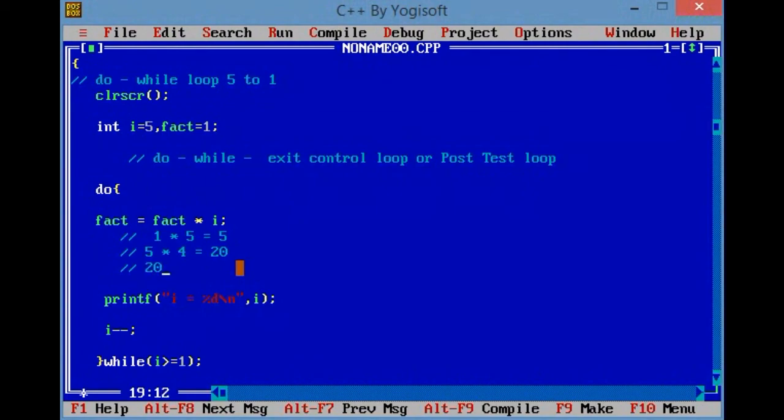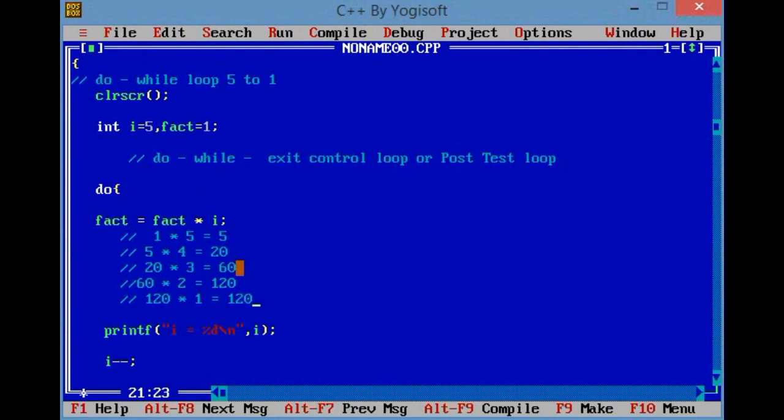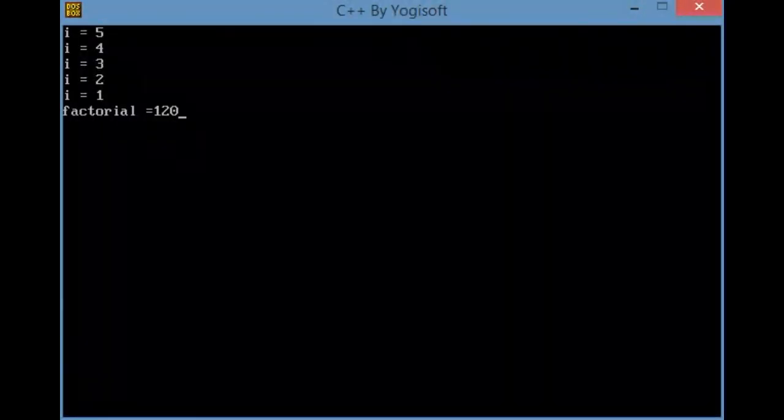After that it becomes 20. Now the factorial value is 20 into 3, it becomes 60. After that 60 into 2, it becomes 120. Now 120 into 1, again it's 120. Now after that the loop becomes false. Now check the output: 5 4 3 2 1. After that the value is 120.